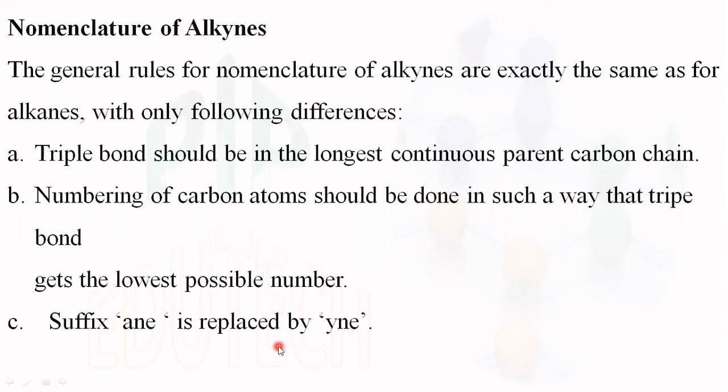Nomenclature of alkynes. Alkynes mean triple bond. While naming a hydrocarbon which has a triple bond, the numbering preference should be given to the triple bond. And while naming, the suffix "ane" is replaced by "ine".